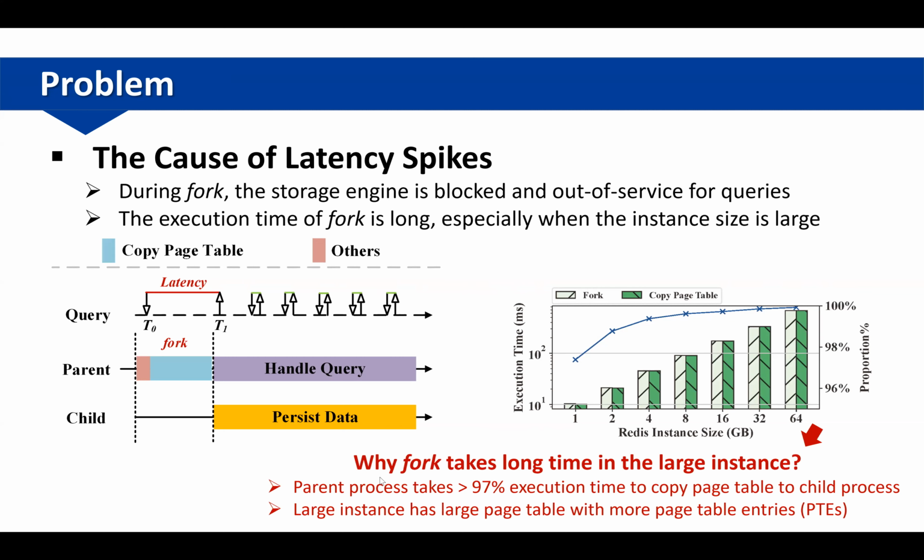We also analyze the reason. We find that the parent process takes more than 97% of execution time in fork to copy the page table to the child process. Moreover, a large instance has a large page table with more page table entries to be copied.